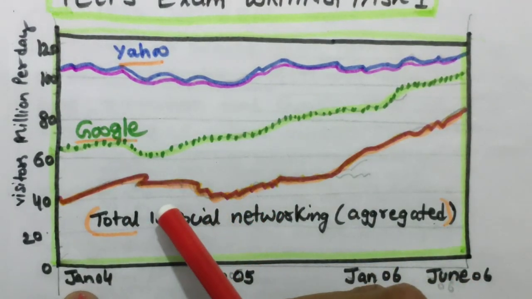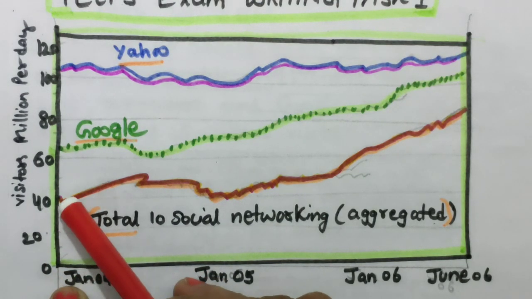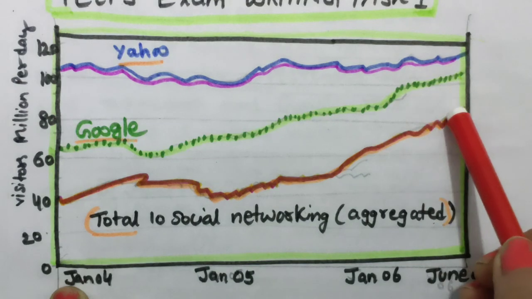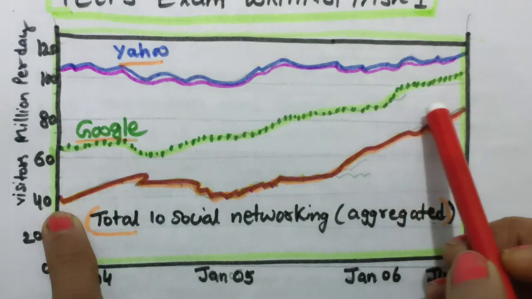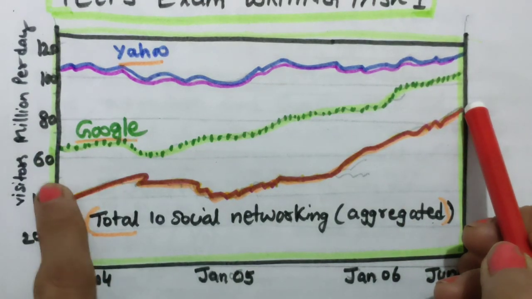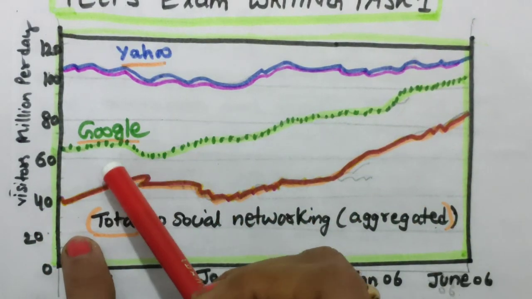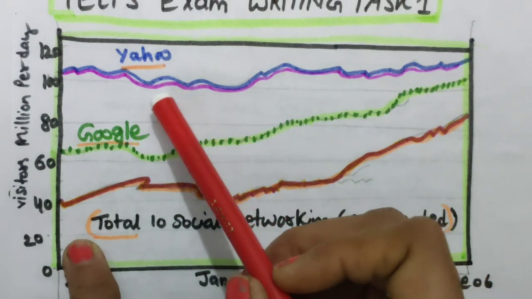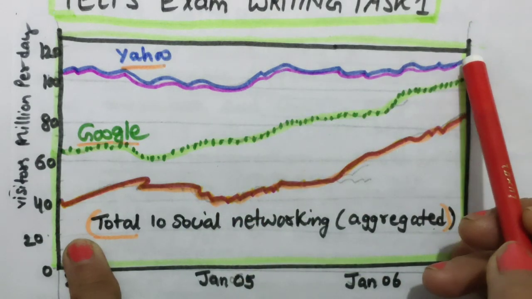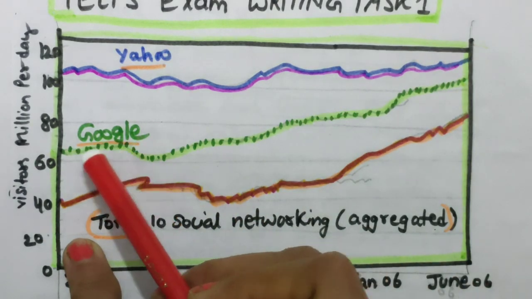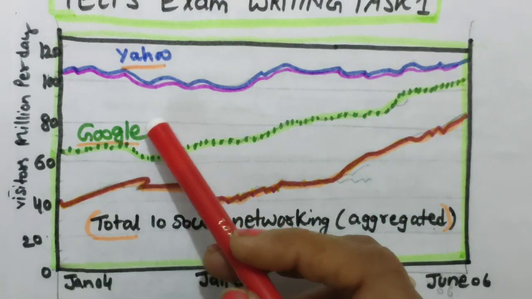And which one is having dramatic growth? So I can say about this line, it had just started from 40, the lowest among the other categories, and it had gone from just above 40 to around 90 million visitors per day. It means this line had done so much. And I can see this Yahoo line is with many fluctuations, you can say, and it had also increased. Google had also improved a lot and is almost touching the Yahoo data. So this we have learned.